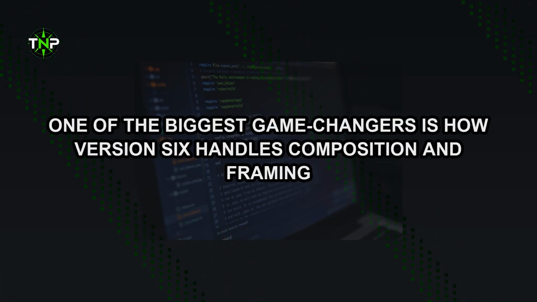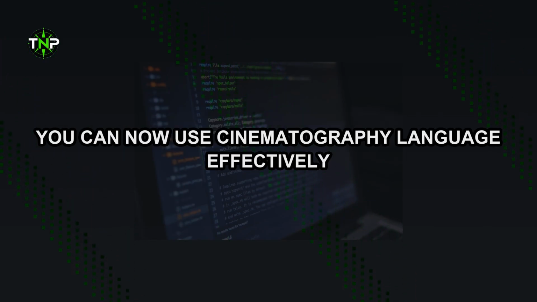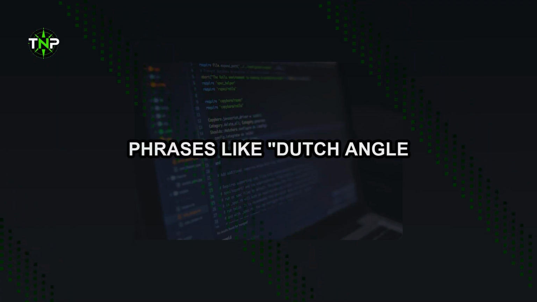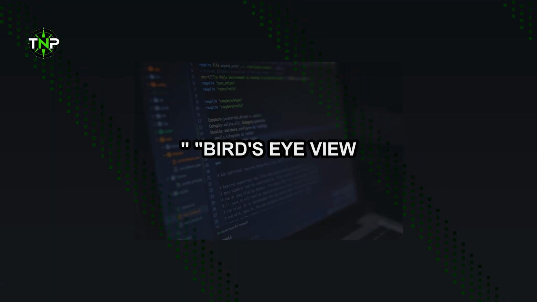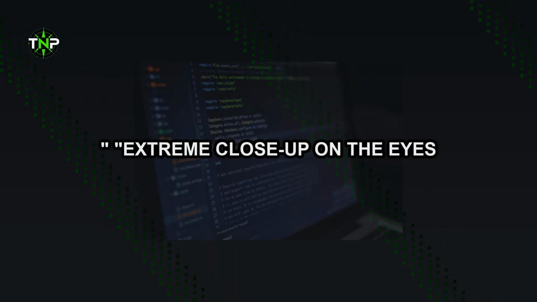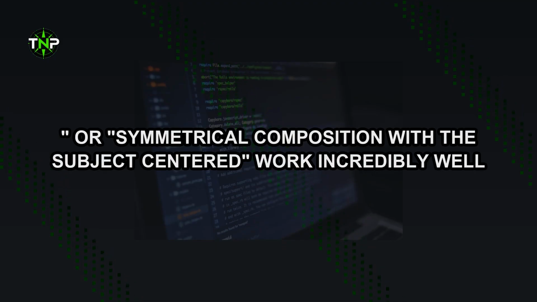One of the biggest game changers is how version 6 handles composition and framing. You can now use cinematography language effectively. Phrases like Dutch angle, bird's eye view, extreme close-up on the eyes, or symmetrical composition with the subject centered work incredibly well. The AI understands the visual impact of these techniques and applies them thoughtfully rather than literally.